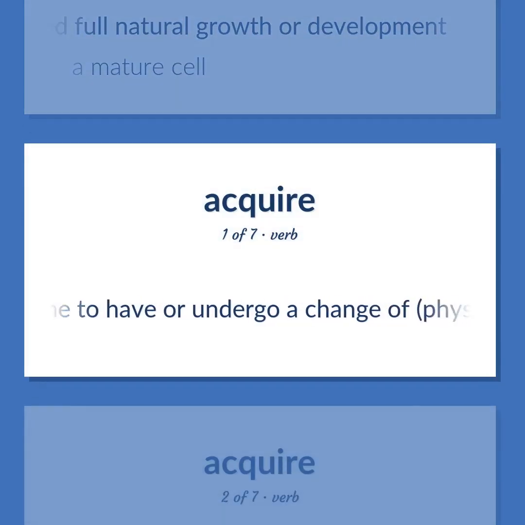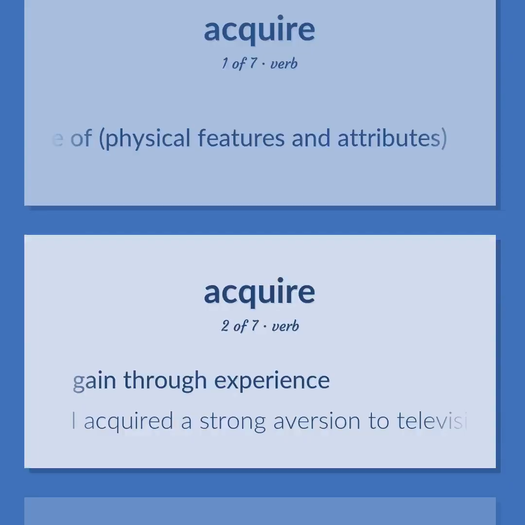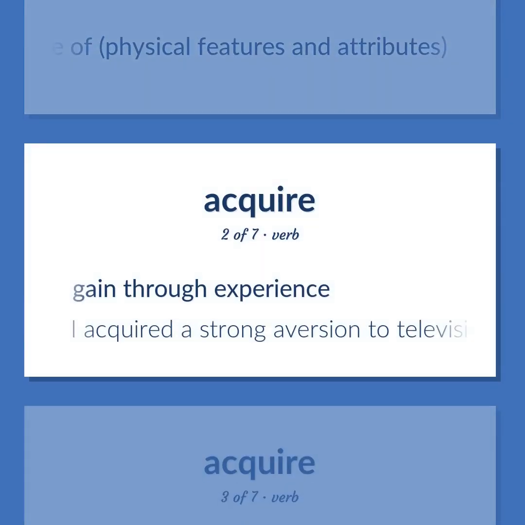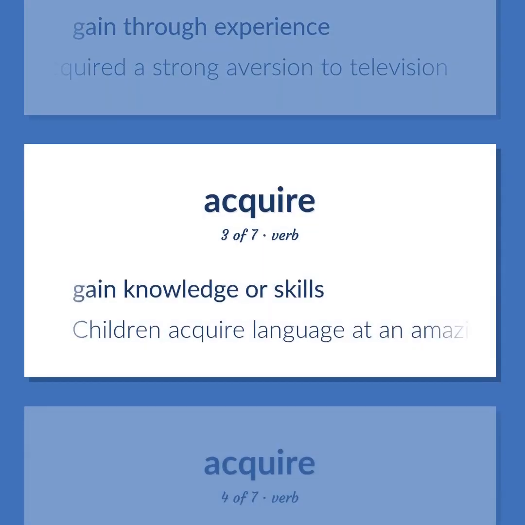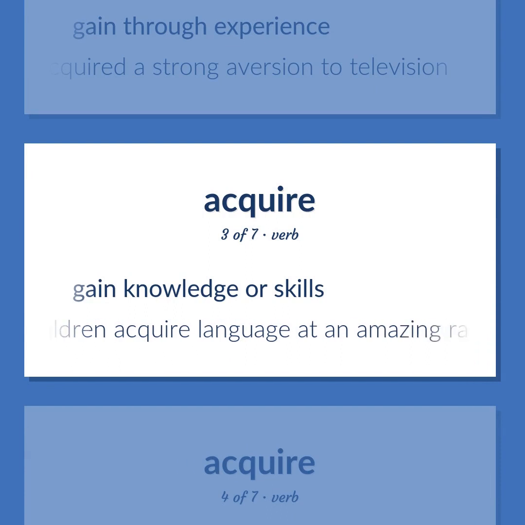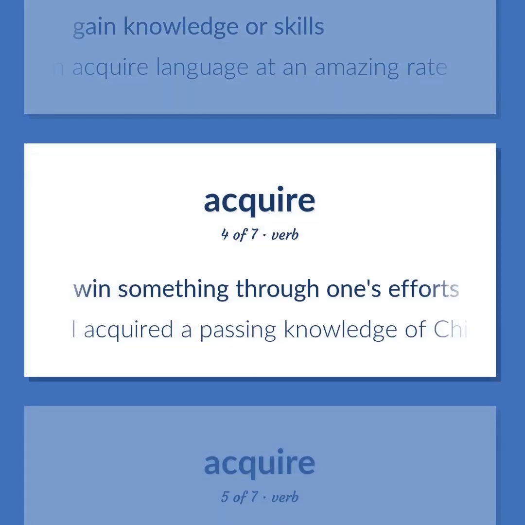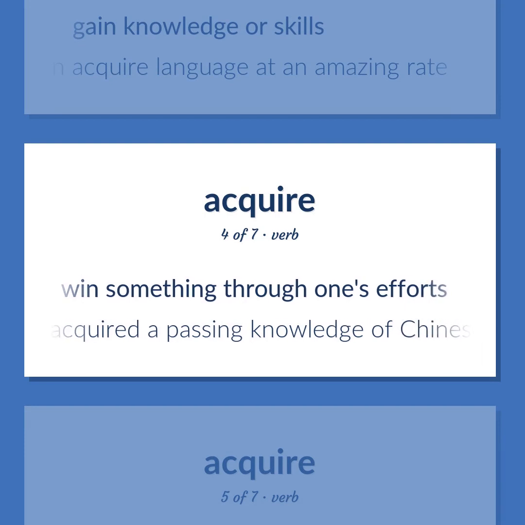Come to have or undergo a change of physical features and attributes. Gain through experience. I acquired a strong aversion to television. Gain knowledge or skills. Children acquire language at an amazing rate. Win something through one's efforts. I acquired a passing knowledge of Chinese.